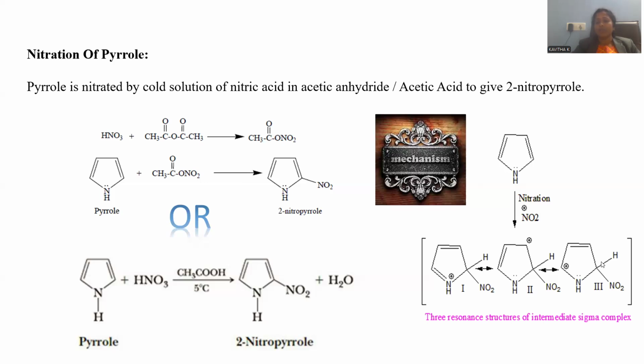These are called intermediate stages, the sigma complex. Finally, it liberates H positive. Whenever you add NO2 positive, we subsequently remove H positive, right? Then only we can say it is a substitution. So 2-nitropyrrole originates as the final product. This is the way nitration will be performed.